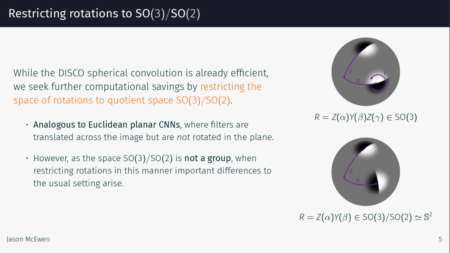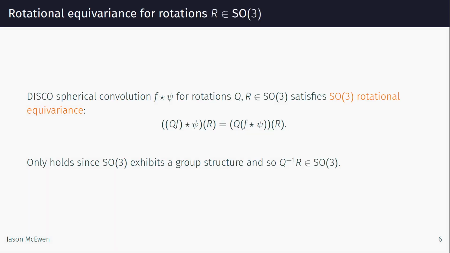While the DISCO spherical convolution is already computationally efficient, we achieve further computational savings by restricting rotations to the quotient space SO(3)/SO(2), which is isomorphic to the sphere, eliminating rotations of the filter about its own axis. However, since the resulting quotient space is not a group, important differences to the usual setting arise.